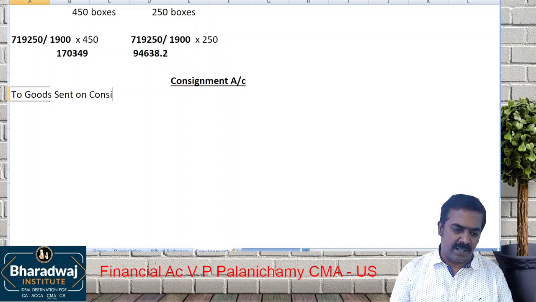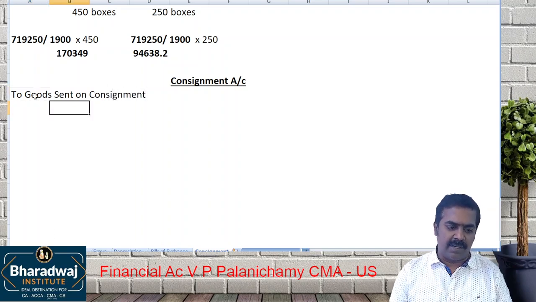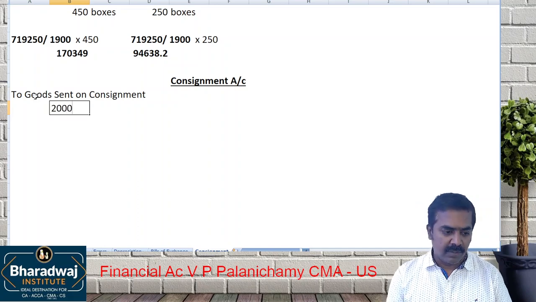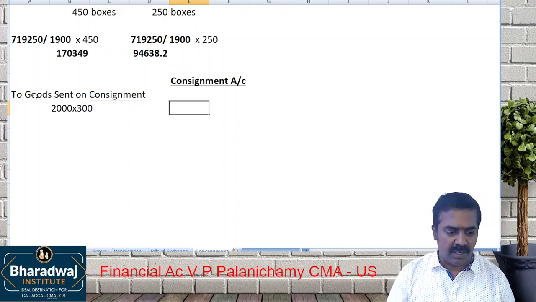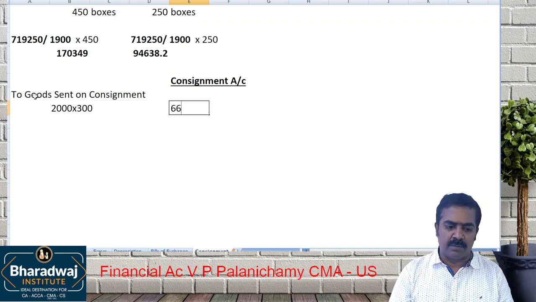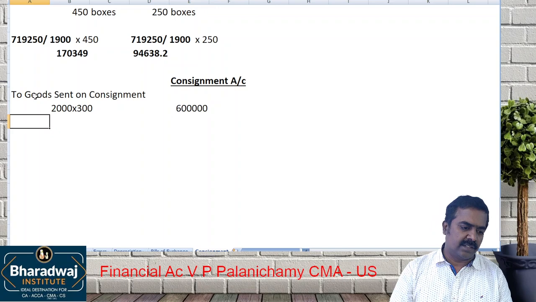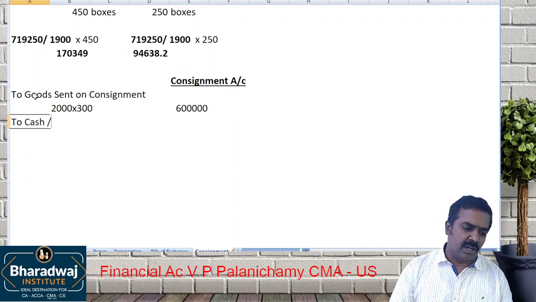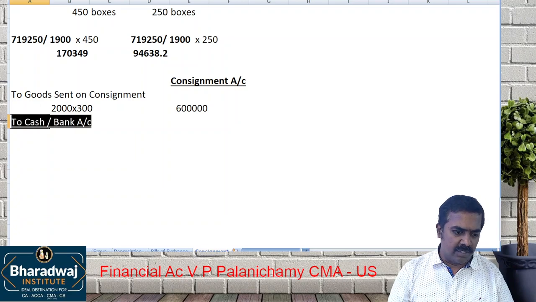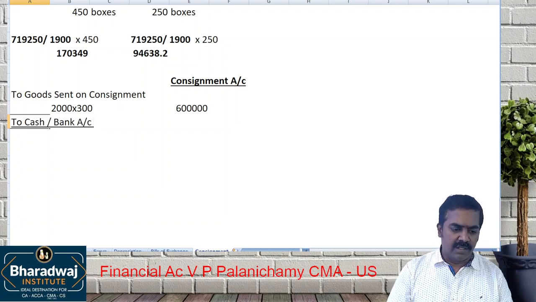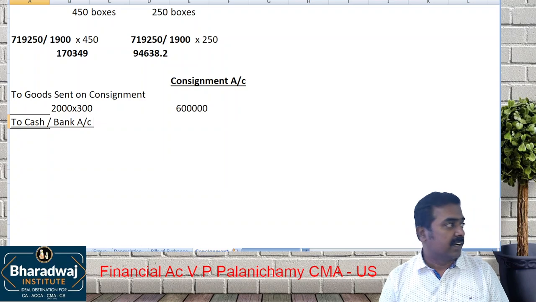Debit all expenses and losses. Goods sent on consignment: how many boxes were sent? 2,000 boxes into 300. Please do it along with me. How much does it come to? 6 lakhs. Then to cash or bank account. This is for the consignor's name.